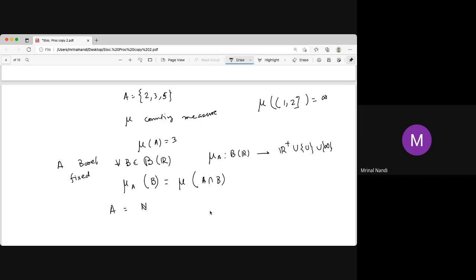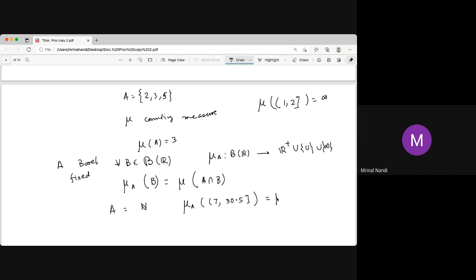Now if we want to find this measure with respect to A of a set, say 7 to 30.5, closed, what is that?